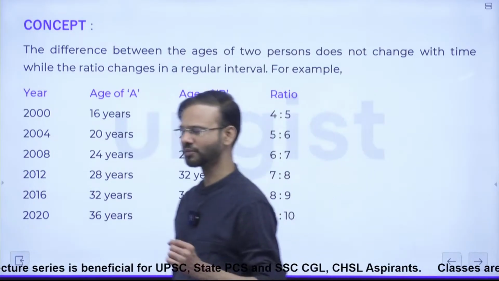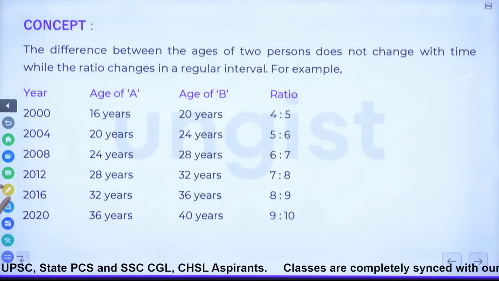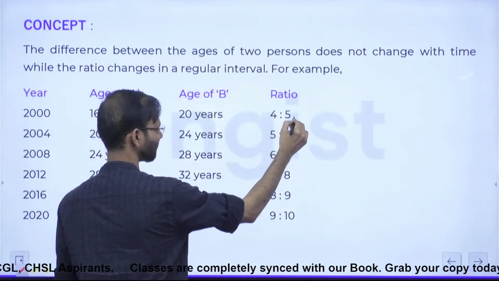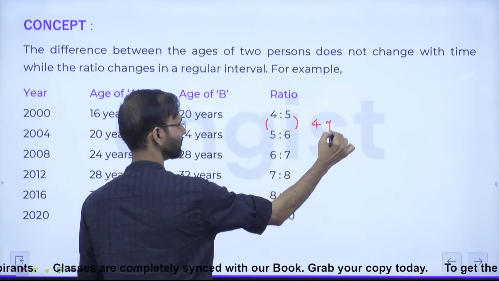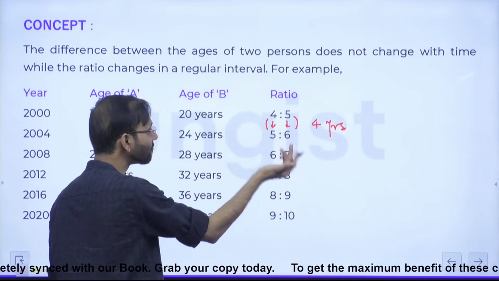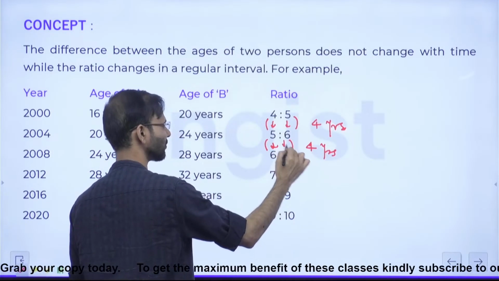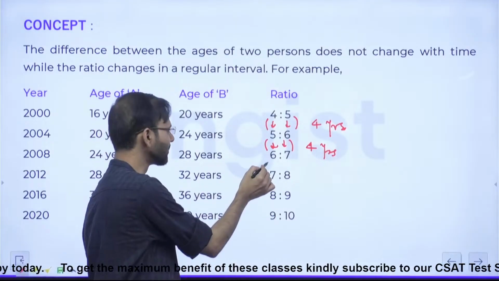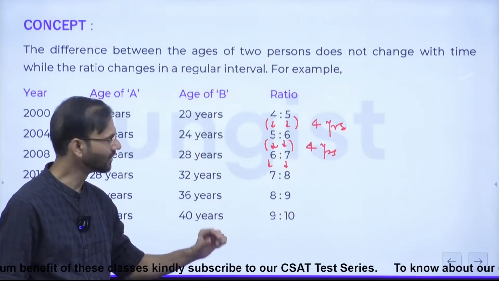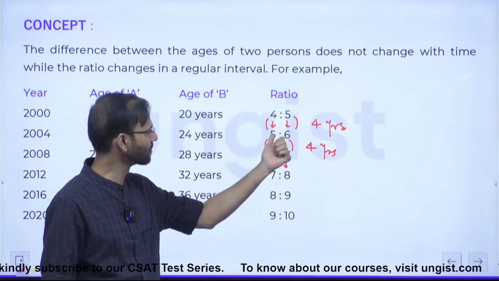So guys, the property of the ratio is what? Just look at this carefully. Suppose that this is 4:5. And in 4 years, if this ratio becomes 5:6, like this increased by 1 and this also increased by 1, then in another 4 years, this will become 6:7, right? This will increase by 1 and this will also increase by 1. And in another 4 years, this will become 7:8. Guys, getting this relationship? Everyone fine now, right? I repeat, if there is some certain ratio, and if it changed, in 4 years it becomes 5:6.